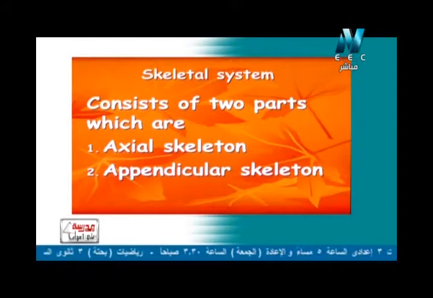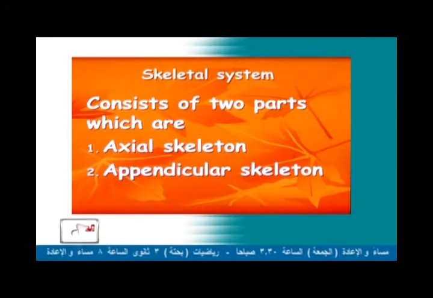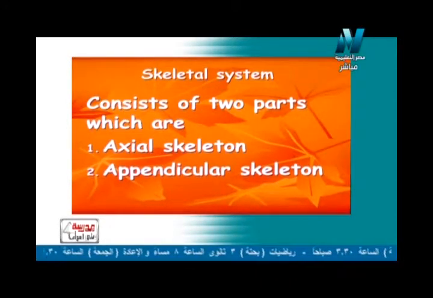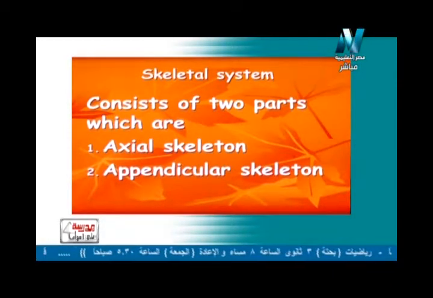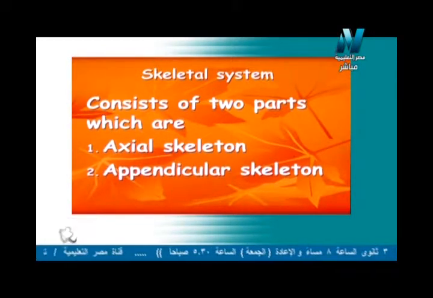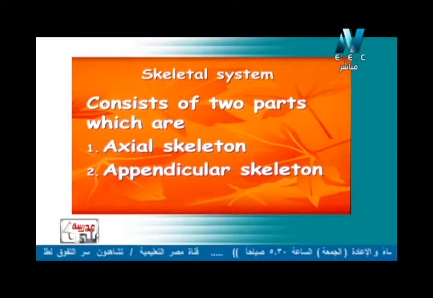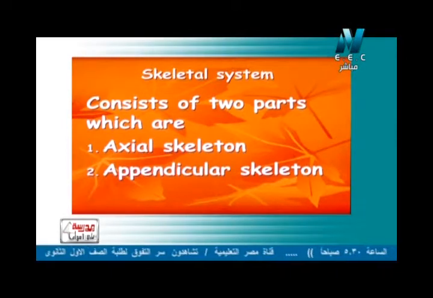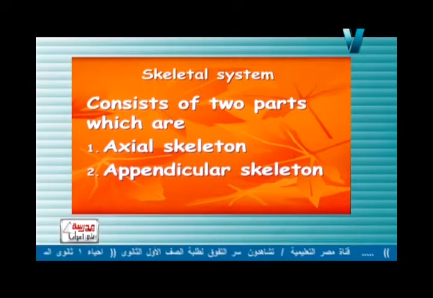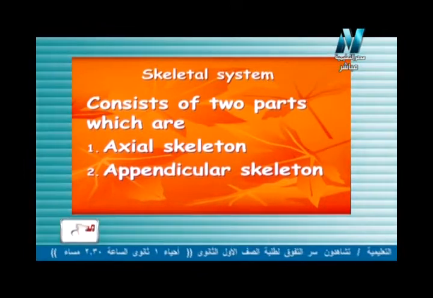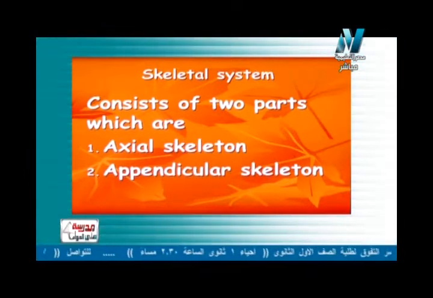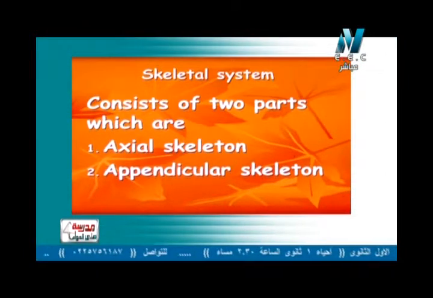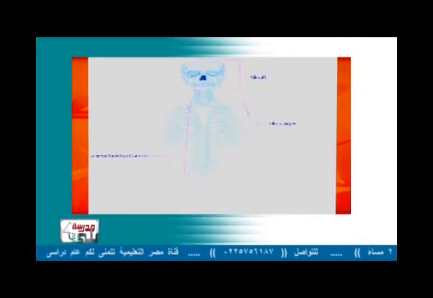So what about the axial skeleton? The axial skeleton is in the middle of our body. For example, the skull, the backbone and the rib cage, without the limbs. If you imagine our skeleton without the limbs, this is the axial skeleton. Axial skeleton will consist of 3 parts, which are skull, backbone, and also the rib cage.